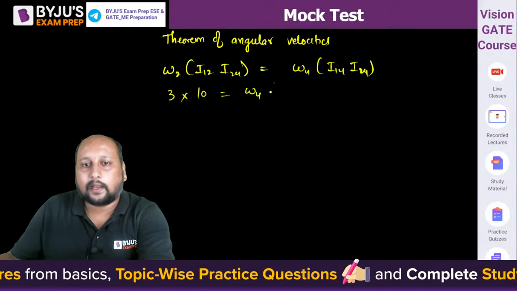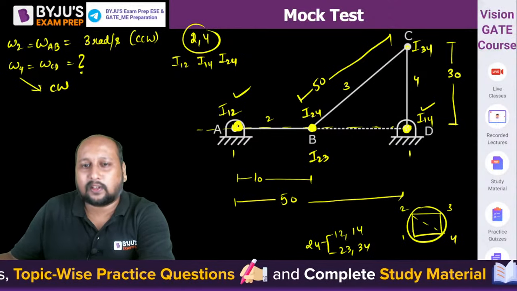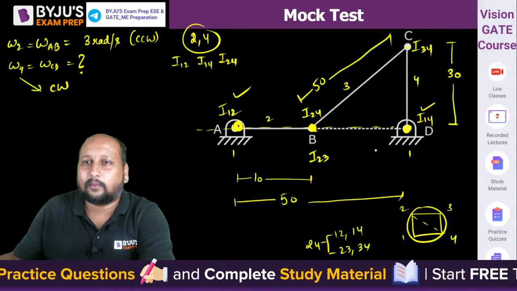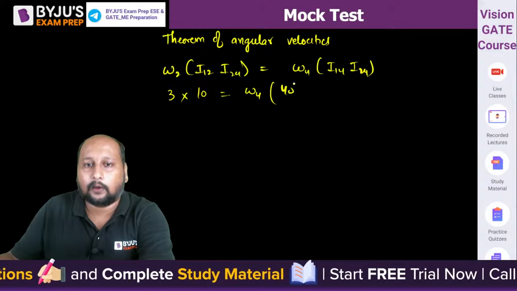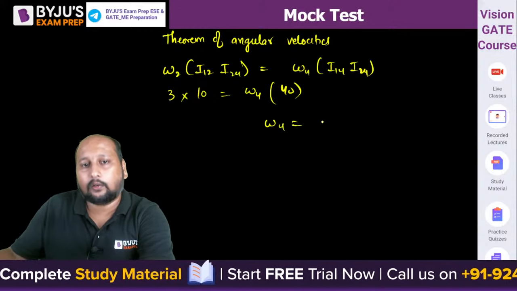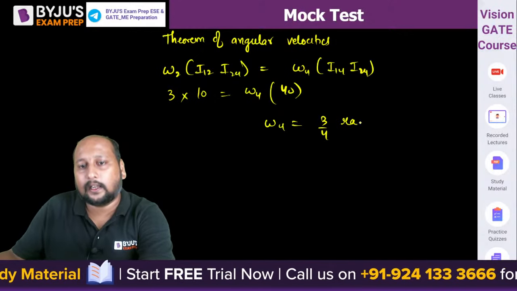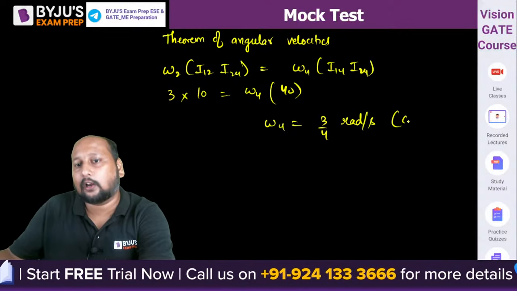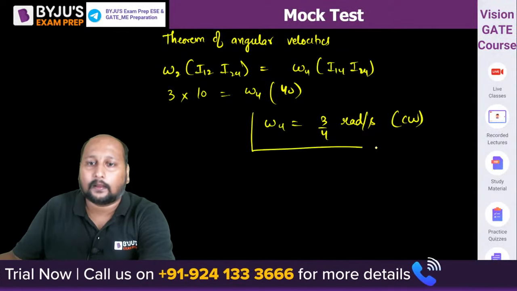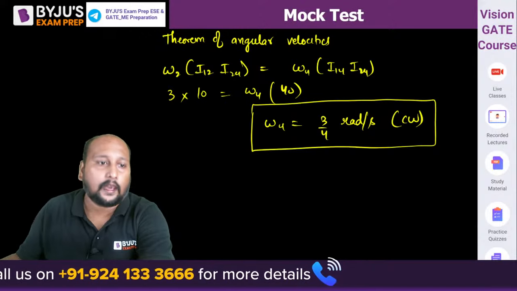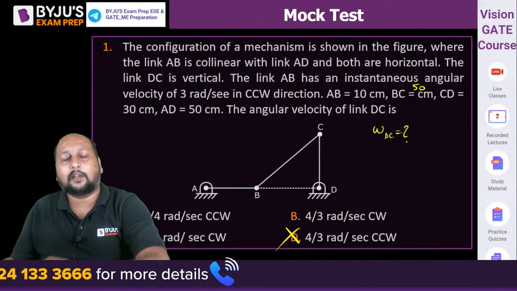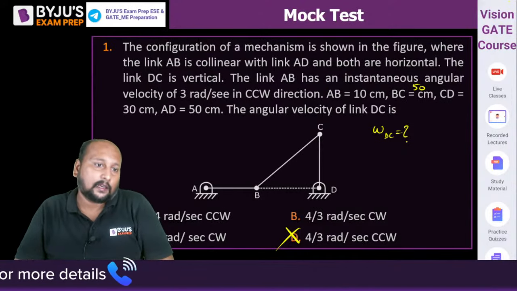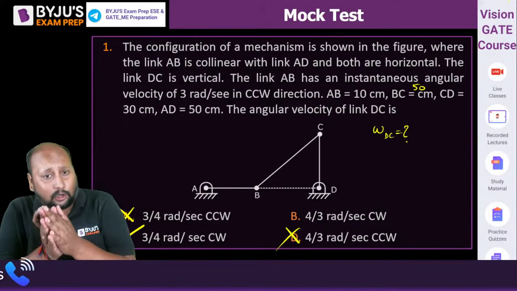Omega 4 we have to calculate: this is I14, this is I24, 50 minus 10, that is 40. Okay, so omega 4 is equal to 3/4 radian per second in the clockwise direction. All right, option C is absolutely correct. I hope you're able to see option C.